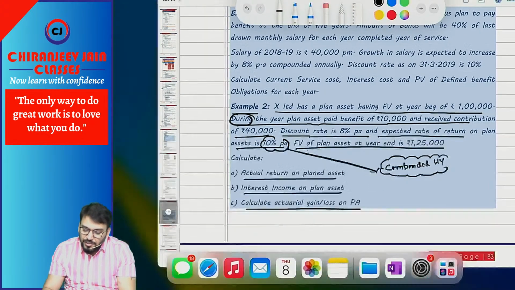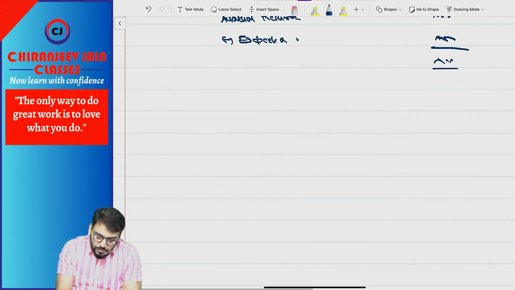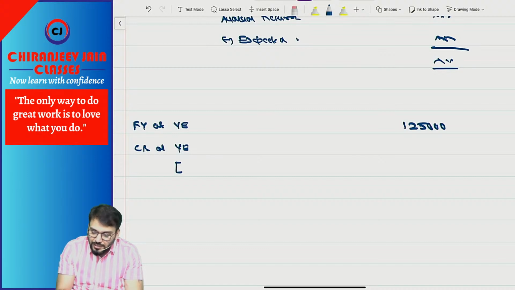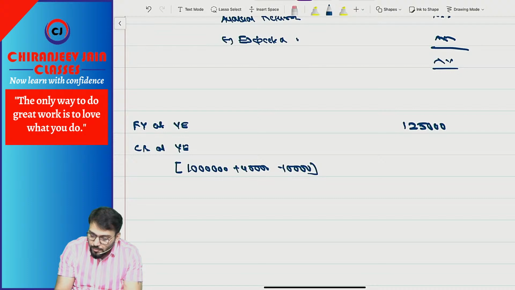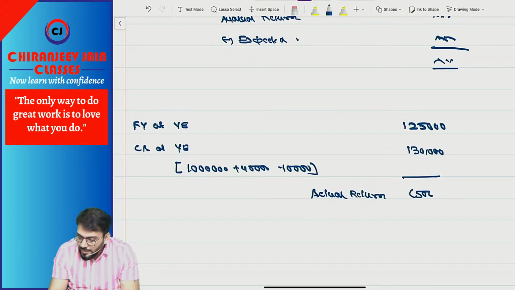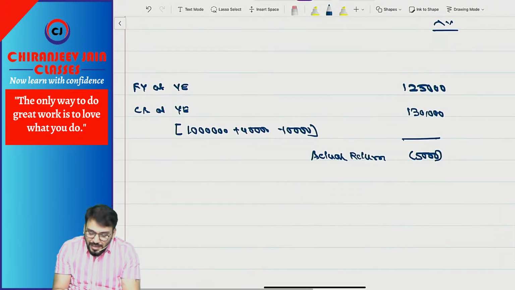So first we'll calculate actual return on plan asset. What is the fair value at year end? 1,25,000. Then we'll compare with carrying amount at year end. What is the fair value at year beginning? What is the contribution received? What is the benefit paid? So this becomes 1,30,000. So actual return, write down in negative. Actual return is 5,000 negative.